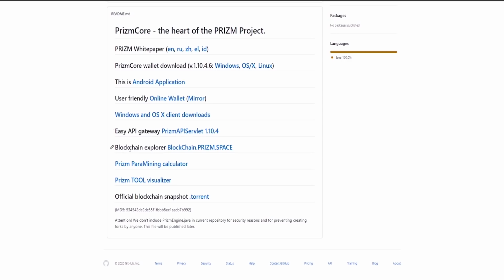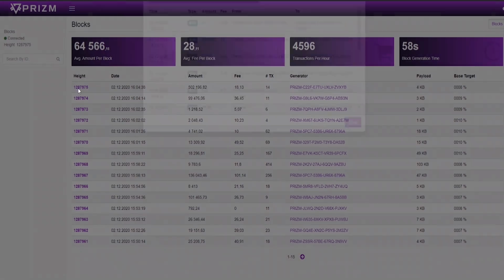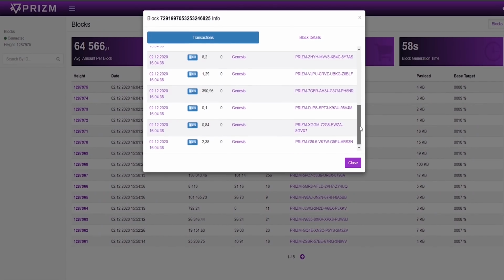Blockchain Explorer. This is a browser version of the Prizm blockchain network. It is also a snapshot of the Prizm node, which has trial access to partial information. You can get all the complete information about blocks for the entire existence of the network, only in the Prizm node. On this page, you can see general statistics, current block heights, time of their creation, transactions in blocks, number of coins in a block, creator's address, block creation fee and much more.